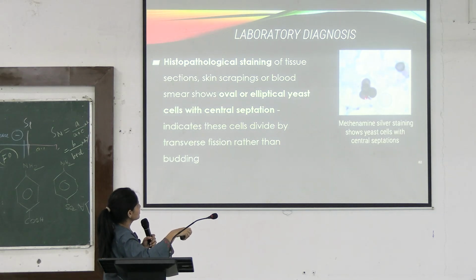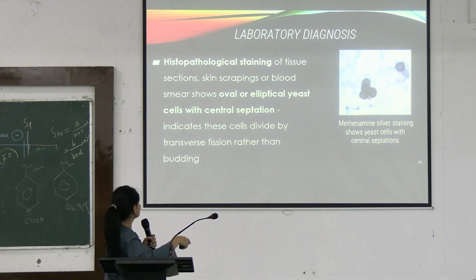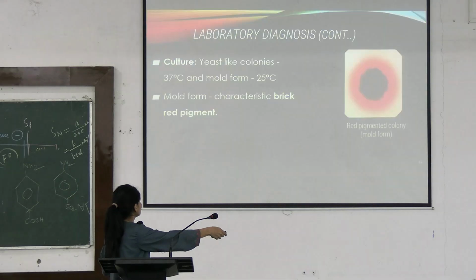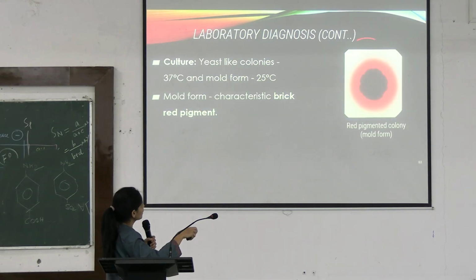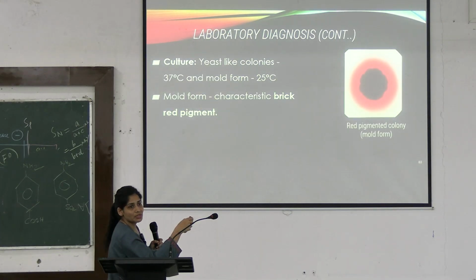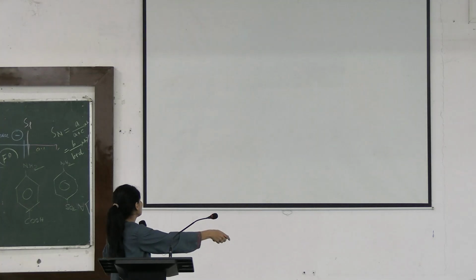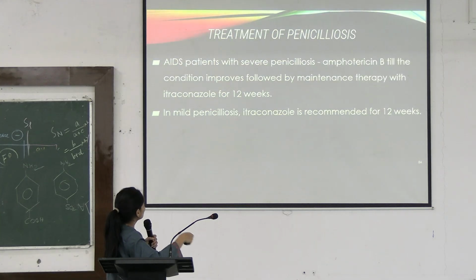Can you see this? Yeast cells with the central septations can be seen. This is because of transverse fission. This is how a red pigmented colony in the mold form can be seen in the SDA agar. Okay. What will you treat it with? Amphotericin B.